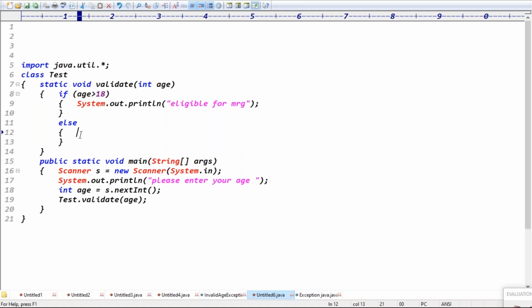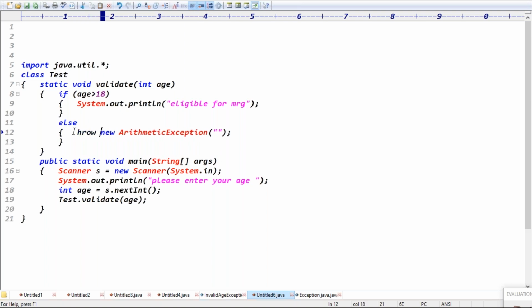Giving the exception message is basically what is recommended. That's the reason, guys. Giving the exception message is recommended. That's why here I'm creating an object of what? Arithmetic exception, guys.